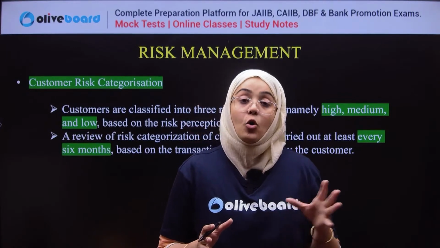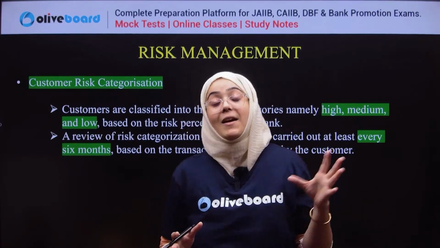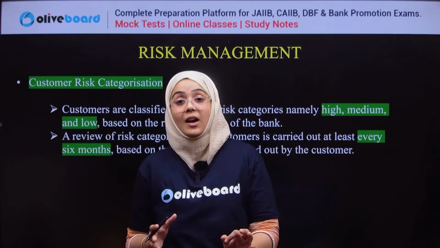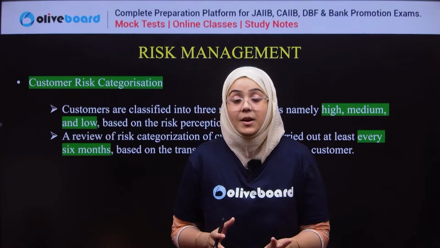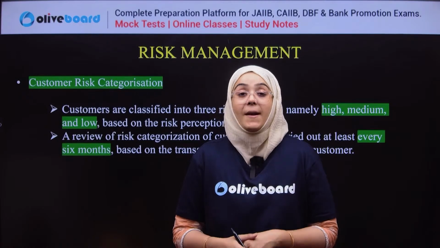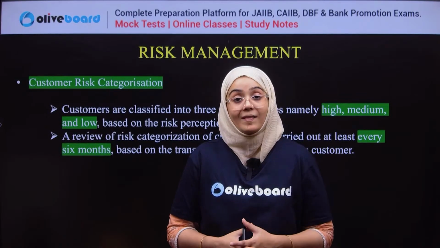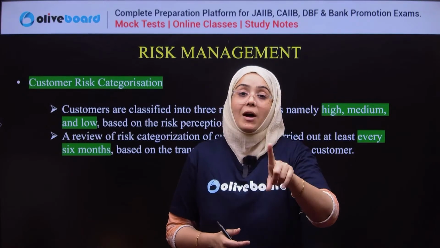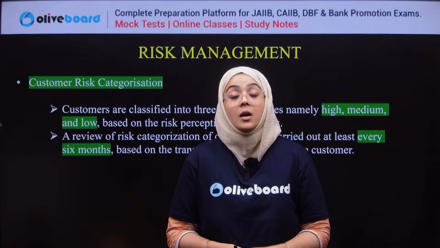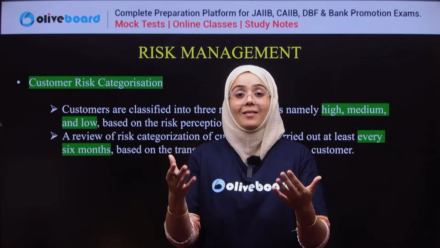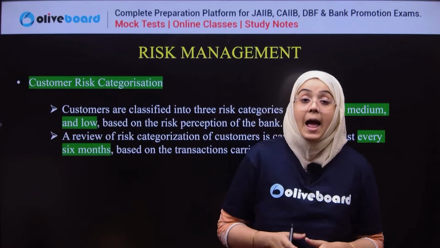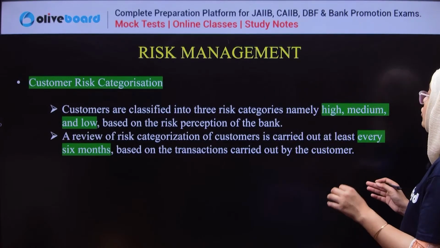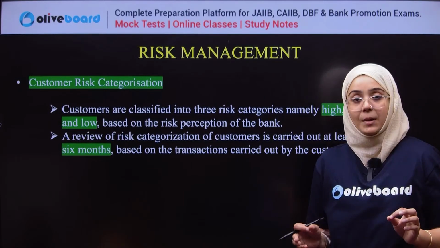So under the Know Your Customer policy, or the KYC process, there is a risk categorization, and depending upon their profile and their financial transactions, customers are divided into three categories: first is the low risk customer, second is medium, and third is the high risk customer. Okay, and the review of this risk categorization is carried out at least every 6 months.